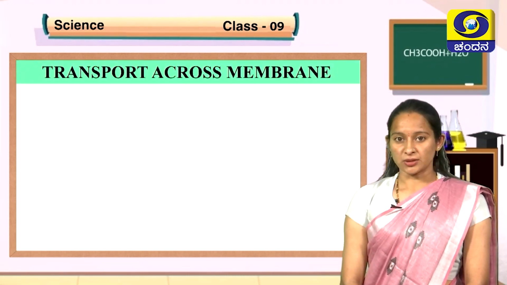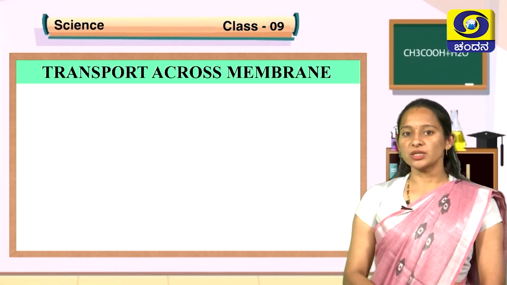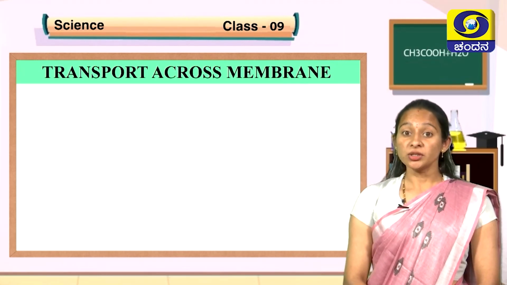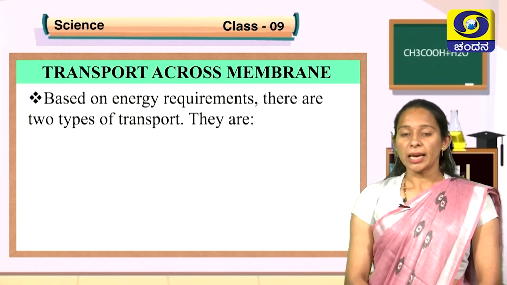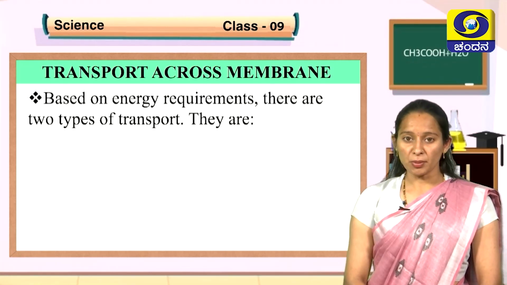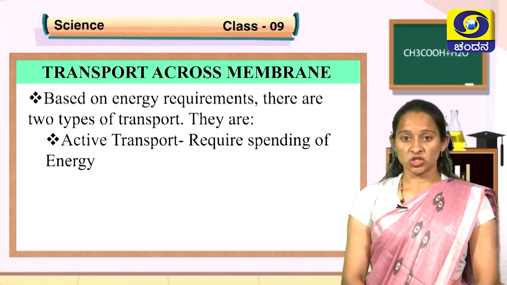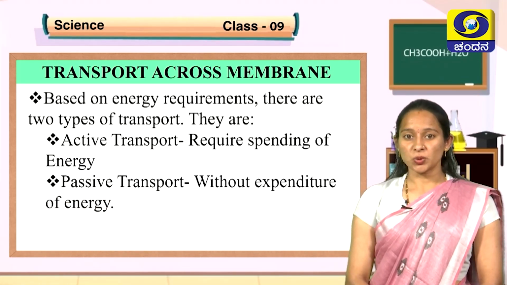Transport across membranes. Any material that should enter the cell and move out of the cell must pass through the cell membrane. So, how does the transportation happen through the cell membrane? It can mainly happen in two ways, based on energy requirement. One, active transport, which requires spending of energy. Another one, passive transport, which does not require spending of energy.